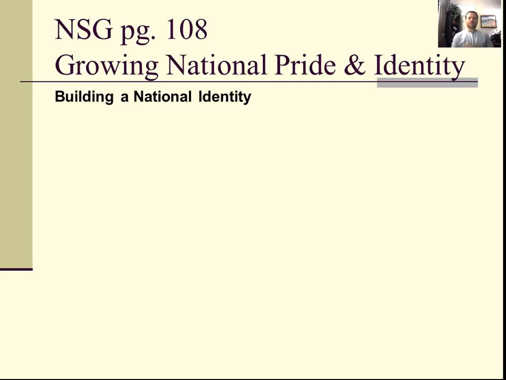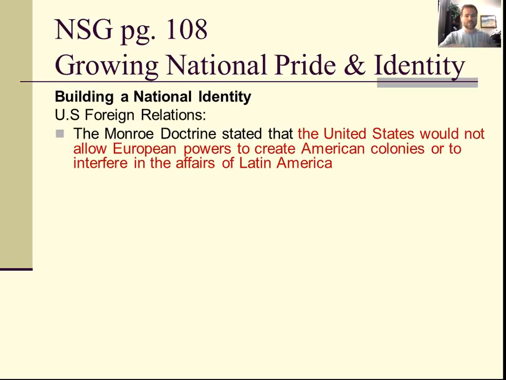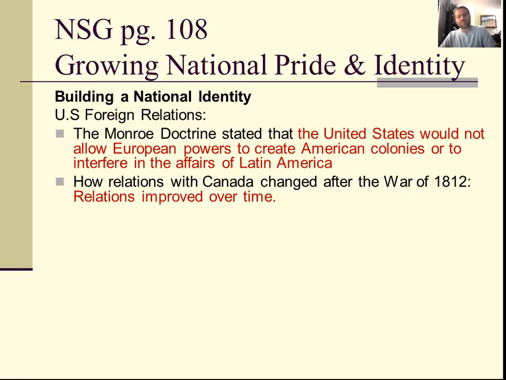Note taking study guide, page 108. This is the overview of Chapter 6, building a national identity. The Monroe Doctrine stated that the United States would not allow European powers to interfere in the Western Hemisphere. Relations with the United States improved over time, basically after the War of 1812.